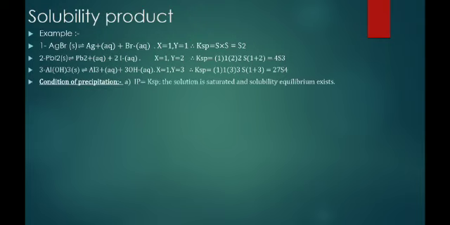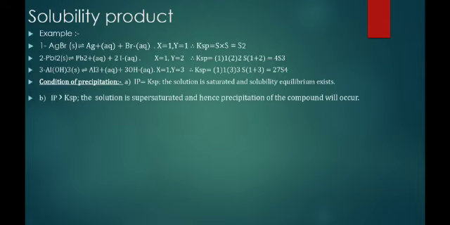Now, condition for precipitation. What is the condition of precipitation? When do we get the precipitate? First condition, if IP, the ionic product, is equal to the Ksp, that is the solubility product. So when the ionic product is equal to the solubility product, the solution is saturated and solubility equilibria exists, we do not get the precipitate.